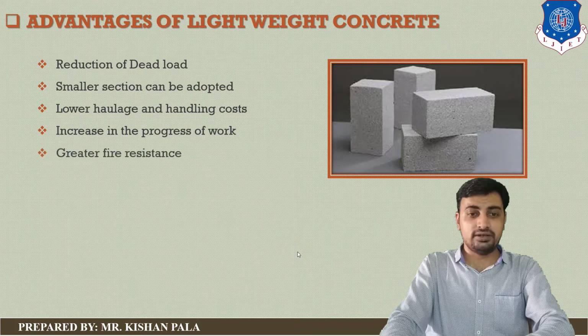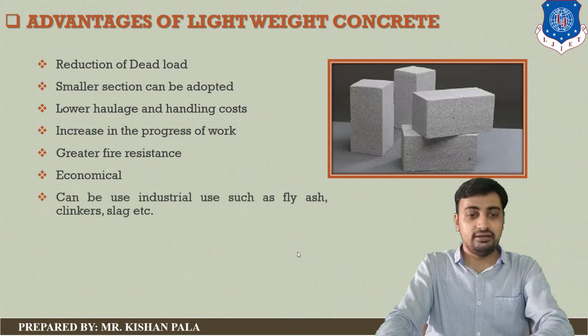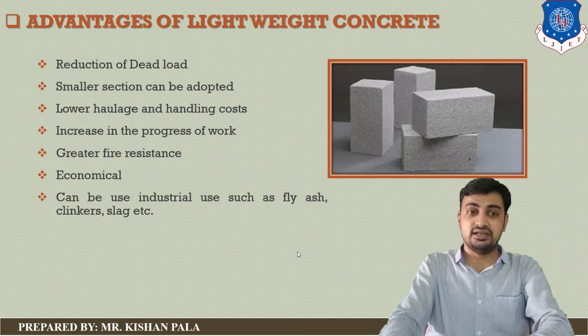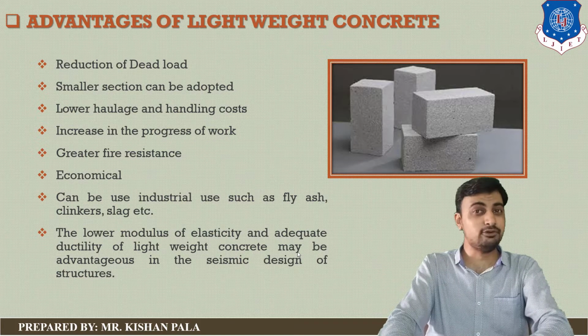This type of concrete also has higher fire resistance. So with the use of lightweight concrete, you can decrease the total cost of the project, and industrial waste such as fly ash, clinker, and slag can be used in the lightweight aggregate. The lower modulus of elasticity and adequate ductility of lightweight concrete may be advantages in the seismic design of the structure. So these are all the advantages you can get with lightweight concrete.